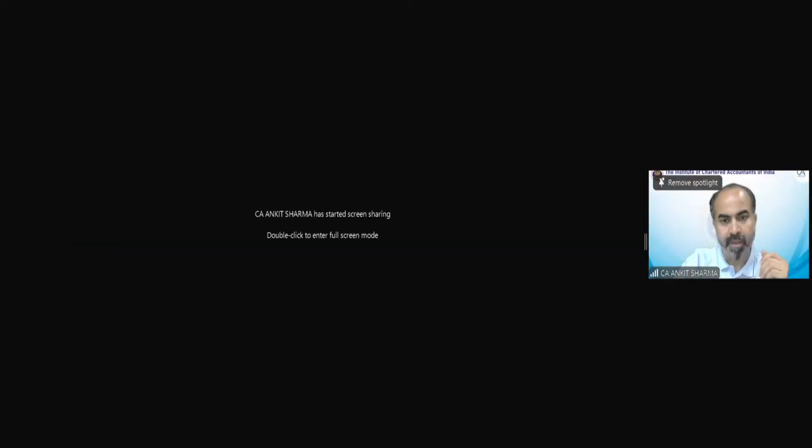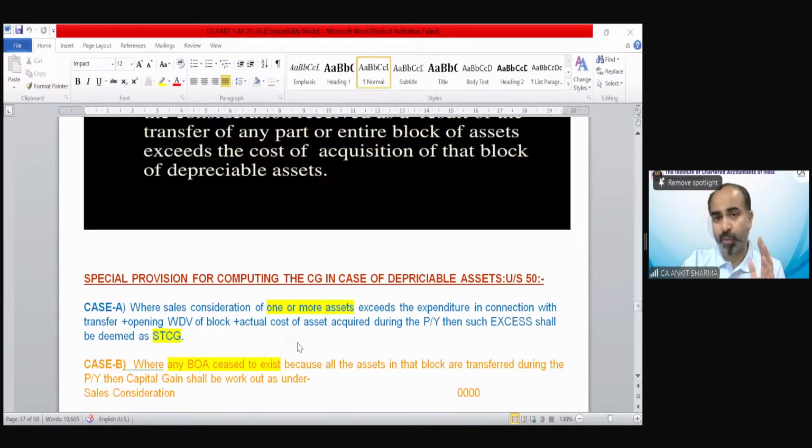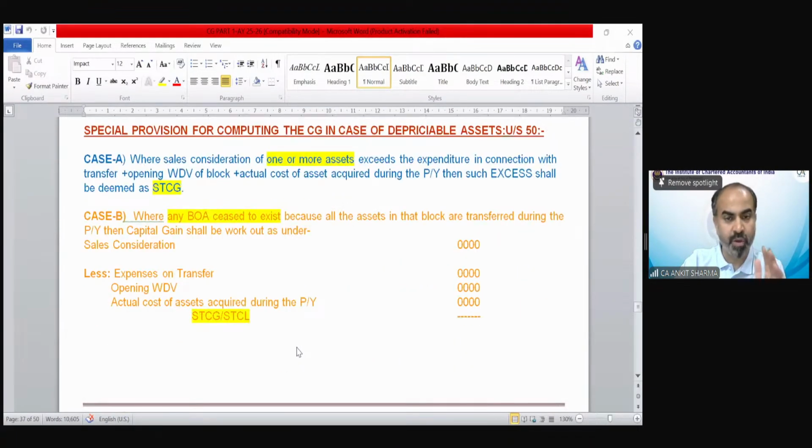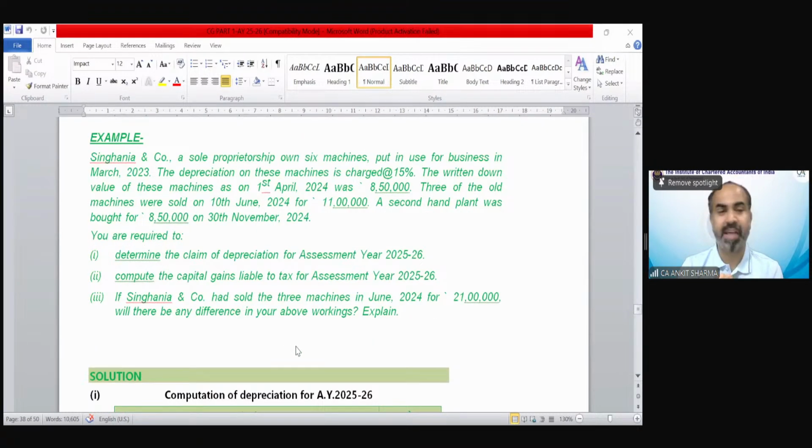Okay. So now we are continuing the provision we were discussing in the last class. That was section 50, which we discussed in our last class. That was regarding capital gain in case of depreciable asset. I've told you that we will solve a question also. And here is the question for depreciable asset capital gain.